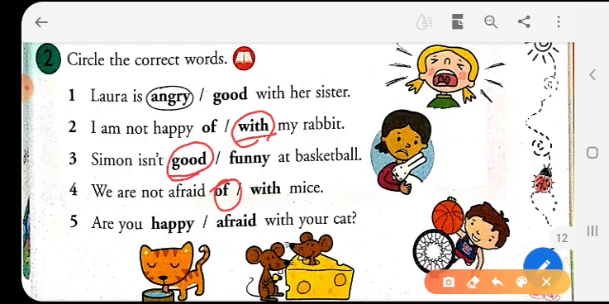Are you happy or afraid with your cat? Are you afraid? No, this is not correct. So, are you happy with your cat? If you say afraid, you will have to use the word of.